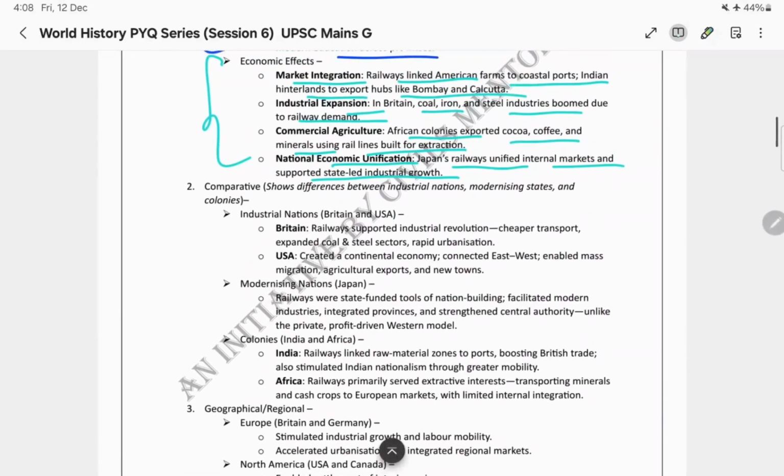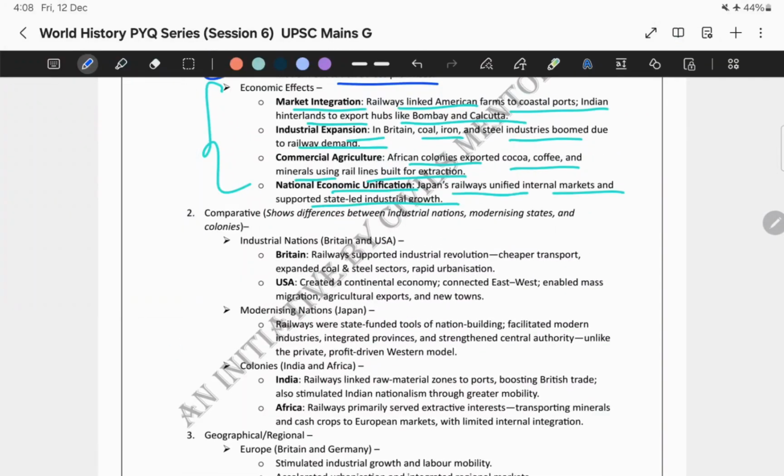Next is the comparative approach. What does this mean? Comparative approach means you are showing the differences between industrial nations, modernizing states, and colonies, as we have discussed previously. How to write it? The industrial nations like Britain and USA. In Britain, railways supported the industrial revolution: cheaper transport, expanded coal and steel sectors, rapid urbanization. Next is USA: it created a continental economy, connected east and west, and enabled mass migration, agricultural export, and new towns. So, this was all about the industrial nations like Britain and USA.